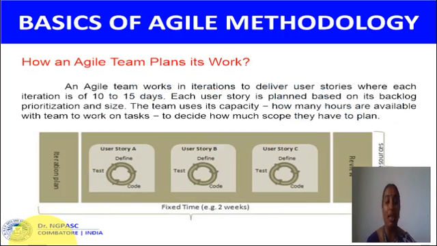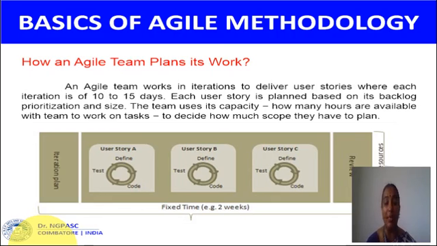So how does an Agile team plan its work? An Agile team works in iterations to deliver user stories, where each iteration is of 10 to 15 days. Each user story is planned based on its backlog prioritization and size. The team uses its capacity, meaning how many hours are available with the team to work on tasks, to decide how much scope they have to plan. In this diagram, the user story is a task.